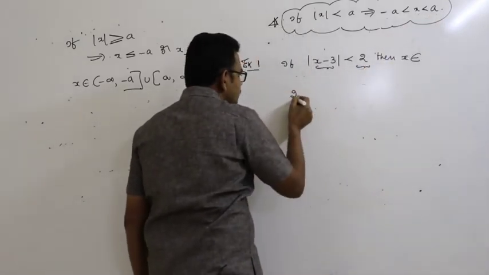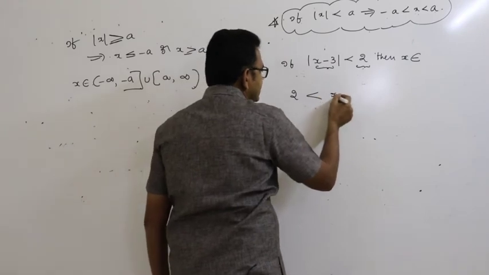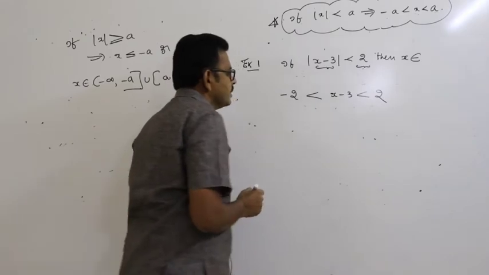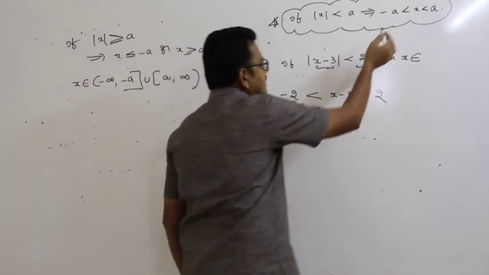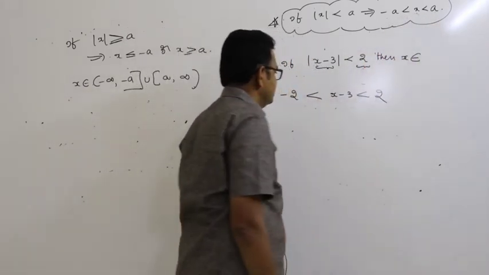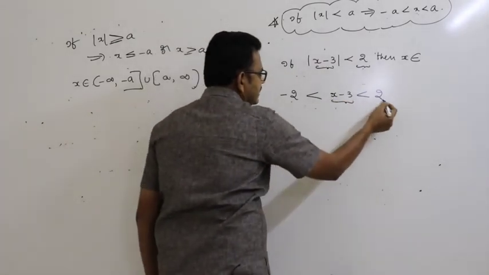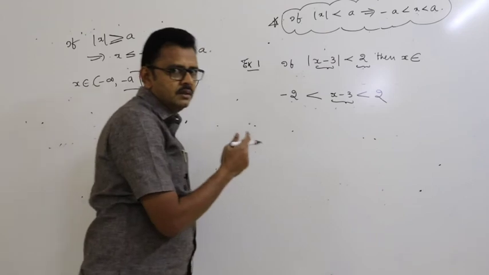So this is 2, less than, what is x? X minus 3 is less than 2. Sorry, minus 2 minus a is less than x less than a. So this is minus a is less than x less than a. I think you are able to follow.